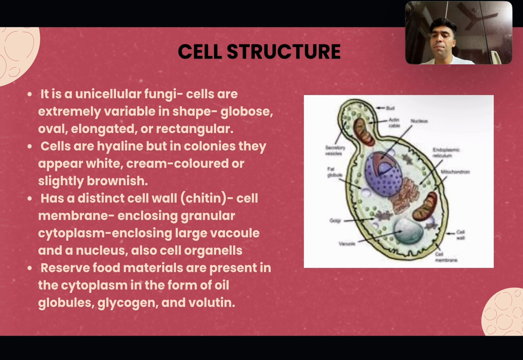that means they are translucent or glassy in appearance, but in colonies they may appear white, cream colored, or slightly brownish. It has a distinct cell wall which is made up of chitin, and a cell membrane enclosing granular cytoplasm. The cytoplasm is granular and encloses large vacuoles and a nucleus. Also, several other cell organelles, like reserve food materials, are present in the cytoplasm, like oil globules, glycogen, and volutin.